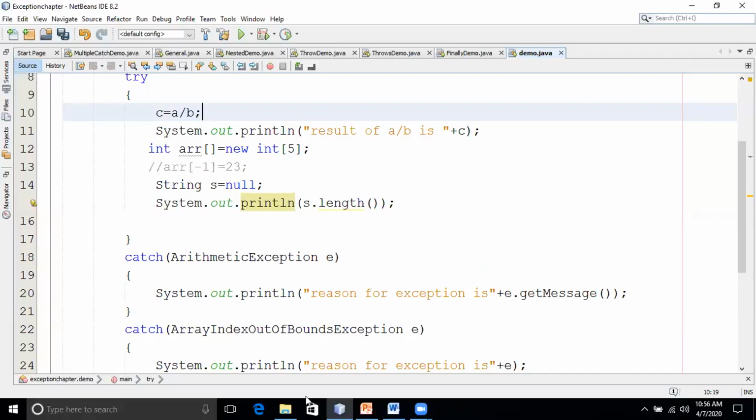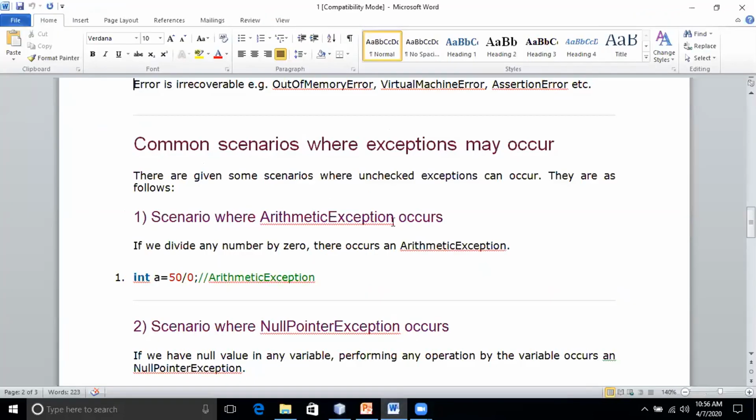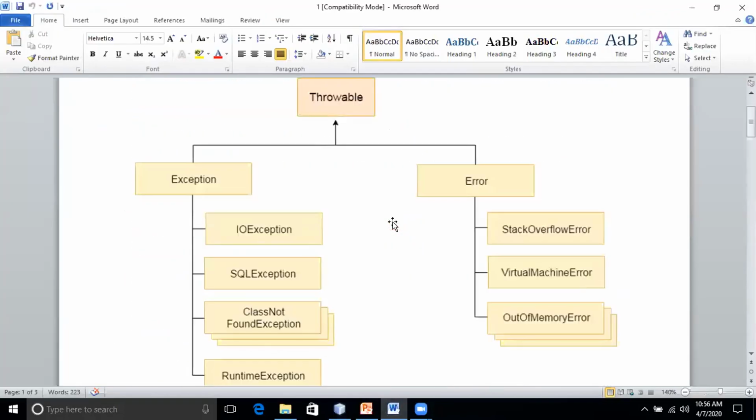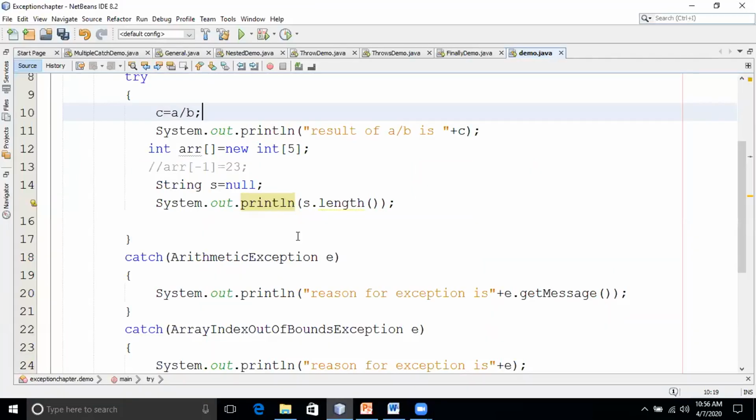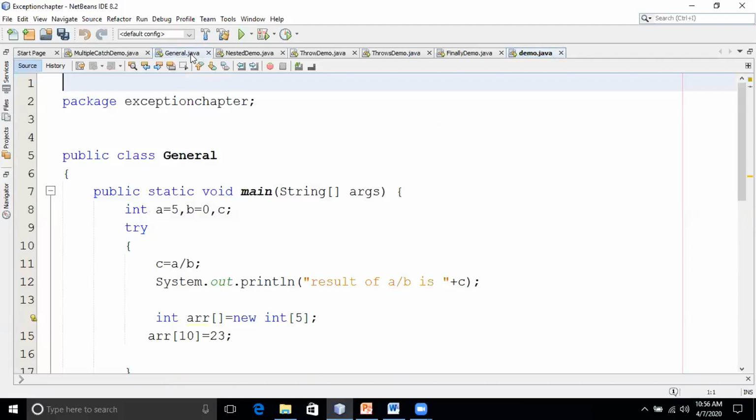Okay, so if you see this figure here, for all these exceptions, who is the superclass? Exception is the superclass. In the catch handler, instead of writing arithmetic exception or array index out of bound exception, simply we can write Exception. It will handle any type of exceptions. Understood, right? So like this, we can avoid multiple catch handlers.